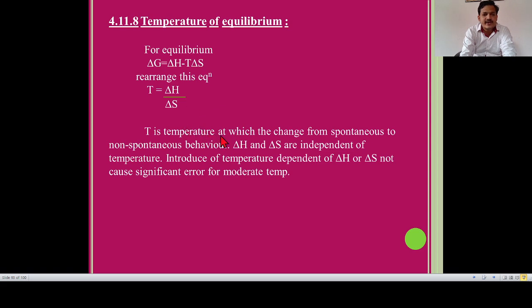T is the temperature at which the change from spontaneous to non-spontaneous behavior occurs, and delta H and delta S are independent of temperature. Introducing the temperature dependence of delta H or delta S does not cause significant error for moderate temperature. This is the concept of temperature of equilibrium.